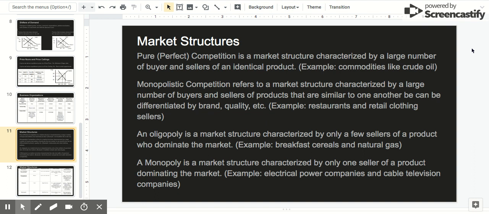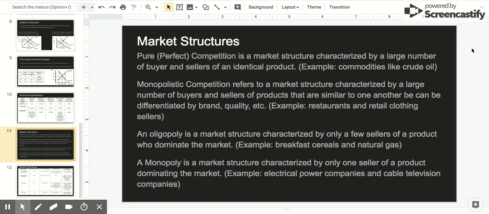All right, here we're going to explore the market structures, the four types of market structures. The first is pure or perfect competition. This is a market structure characterized by a large number of buyers and sellers with identical products. Think the example here is commodities like crude oil. Crude oil is crude oil.